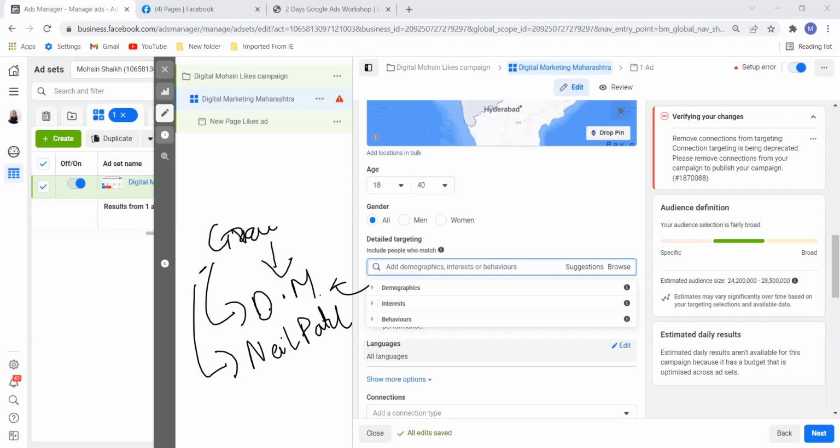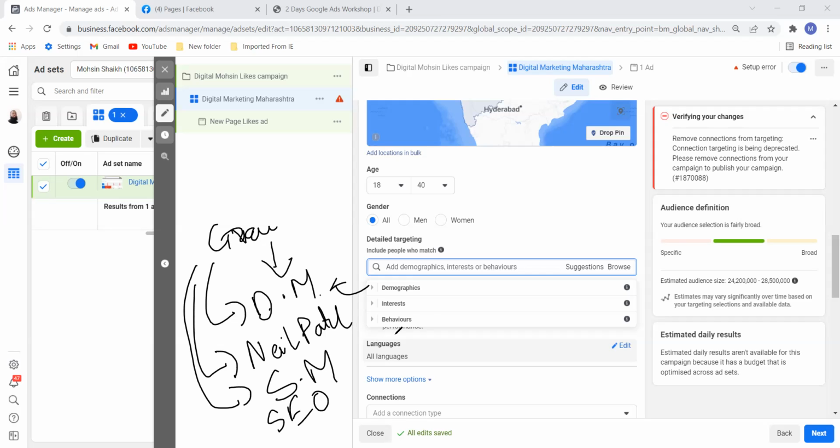Then I have a third type of people who are interested in social media. I can do that. In demographics, I can target students or graduates. And in interest, I can target them as digital marketing or Neil Patel or social media or SEO.